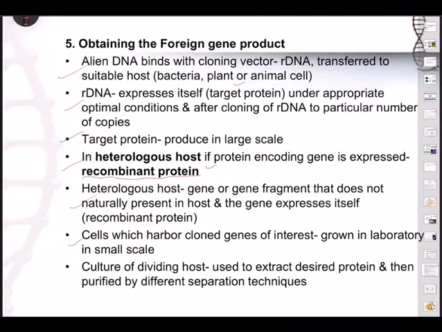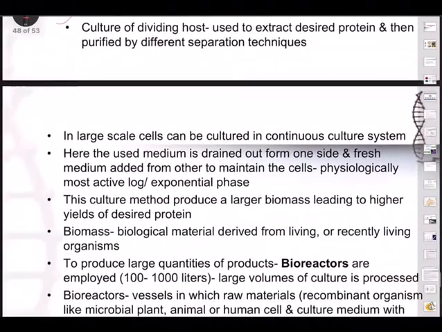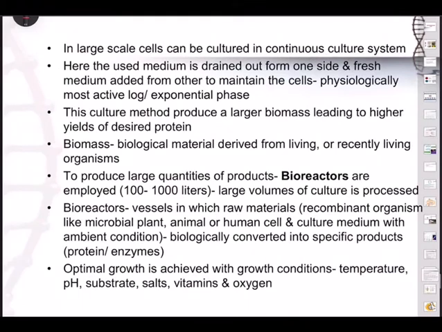So a culture of dividing host is used to extract the desired protein, which is then purified by different separation techniques. It is not simply obtaining the desired protein. We need to follow standard procedures so that the protein that is formed will be purified. So on a large scale, cells can be cultured in a continuous culture system.